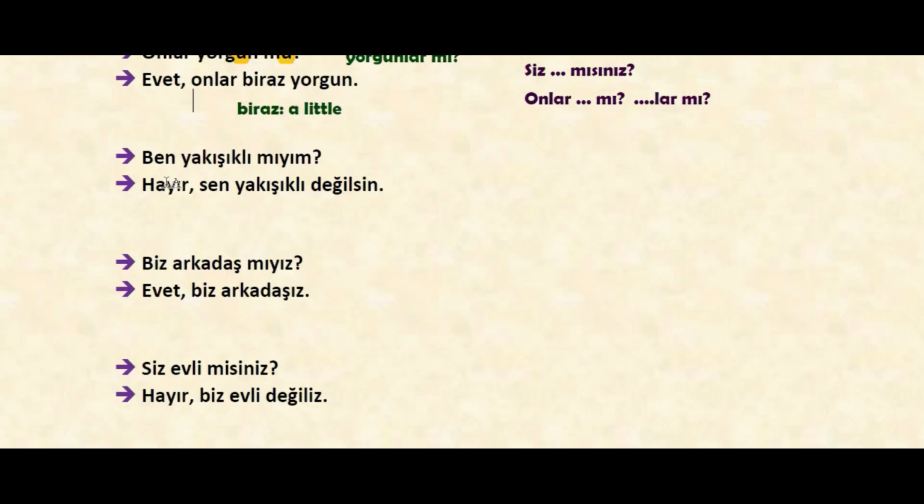Ben yakışıklı mıyım? Hayır, sen yakışıklı değilsin. So we know Ben is I and yakışıklı means handsome, like a good looking person. Because the subject of this sentence is Ben, we see yım after the question particle, because the personal suffix for Ben was im, ım, um, üm.